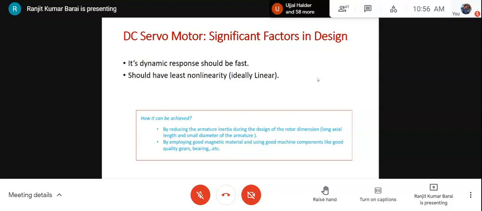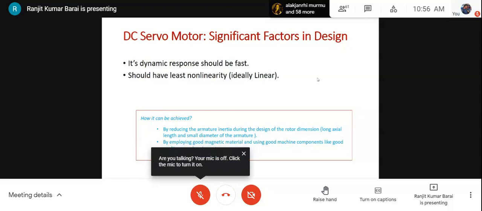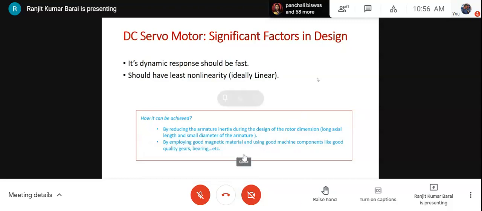What is that? The dynamic response should be fast. The requirement from a DC servo motor is that it should be fast enough to track the motion command. It's an electromechanical system, so it should be capable of tracking the command or reference quite fast. Otherwise, there will be a delay in the tracking performance.